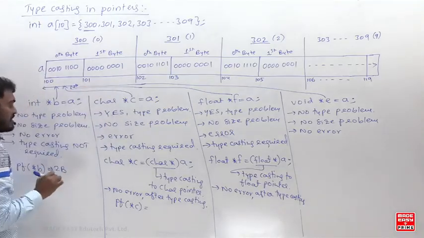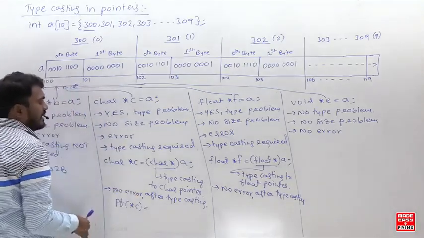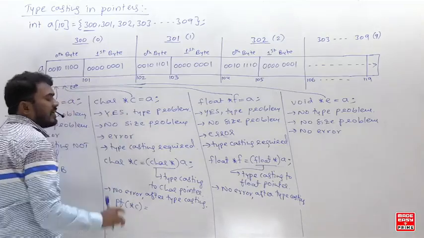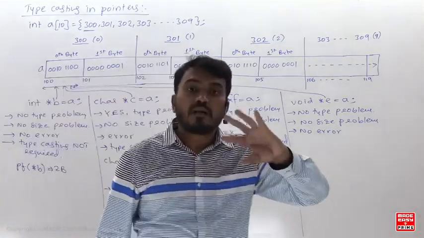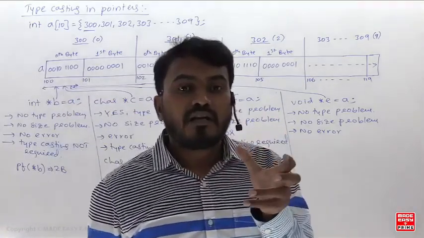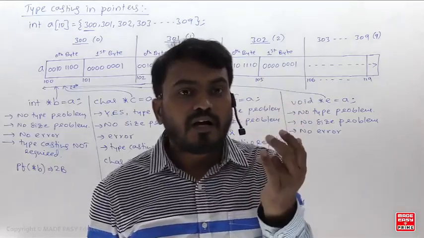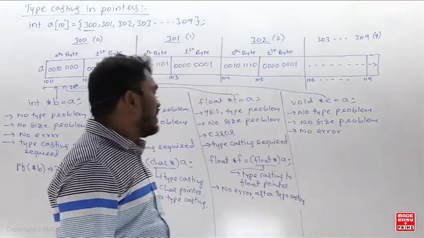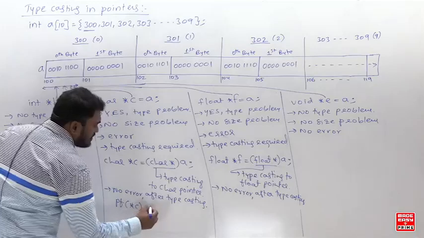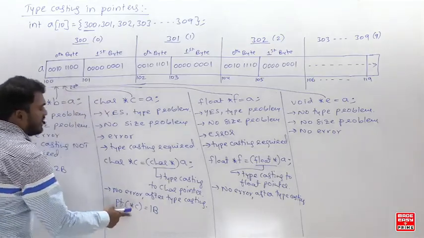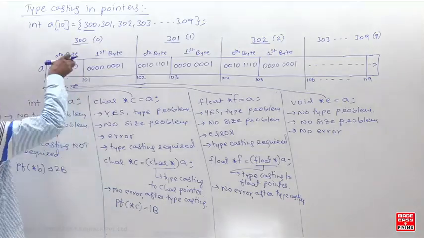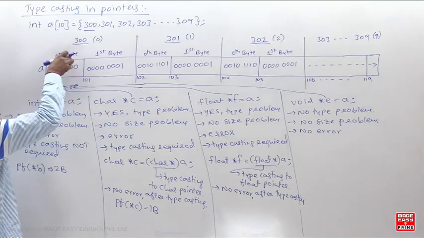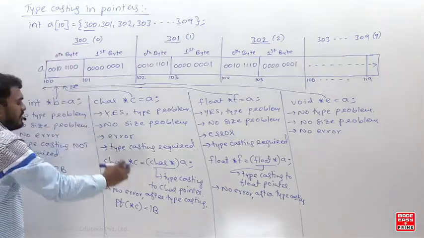Now see this interesting thing here. Printf star C, C is what? A character pointer. A character pointer has the capacity to access how many bytes? Only 1 byte. So this will print only 1 byte. 1 byte means only this value it will print.